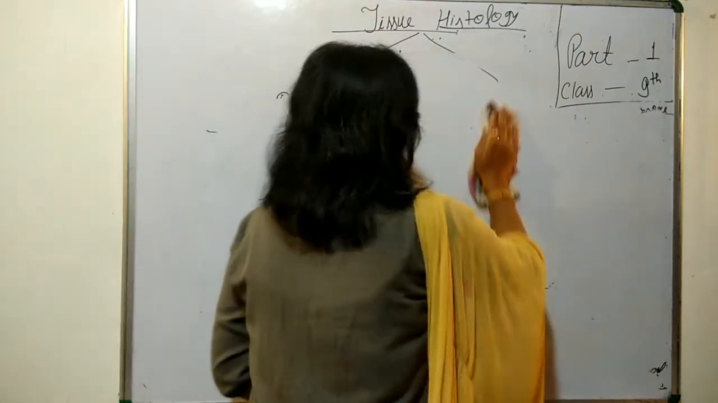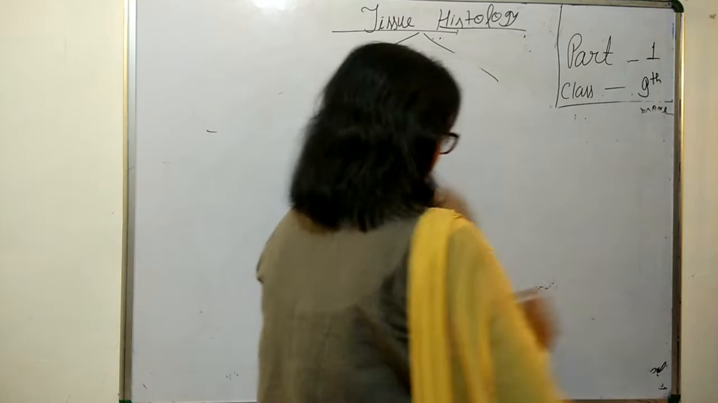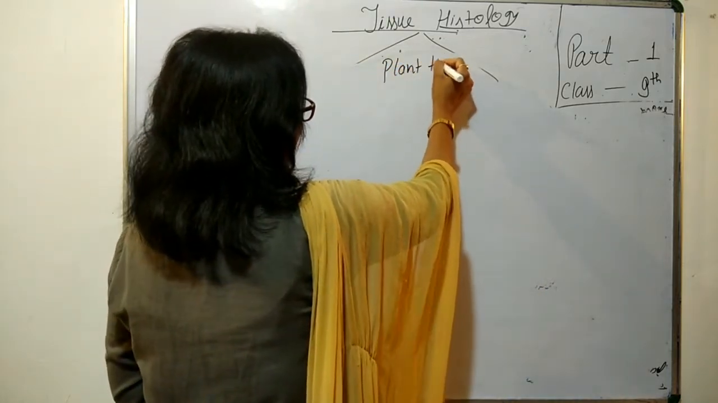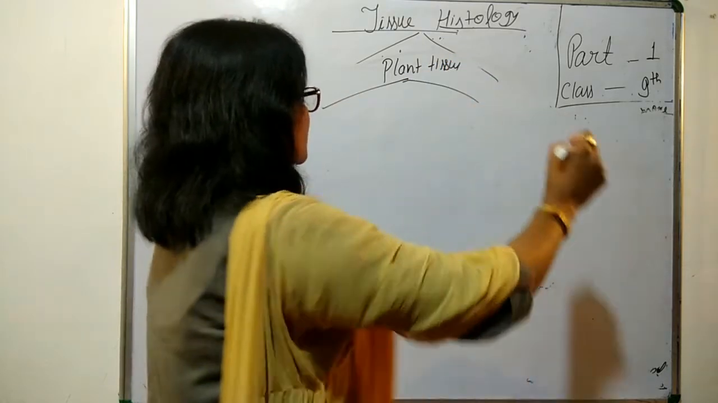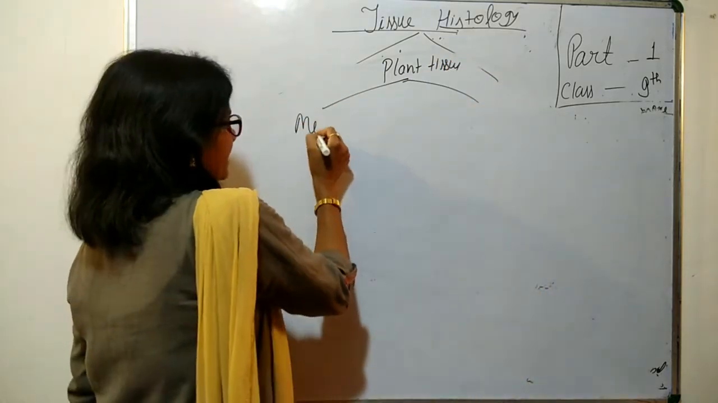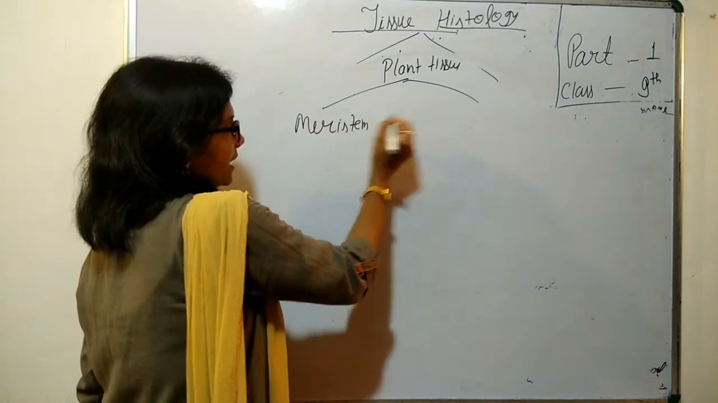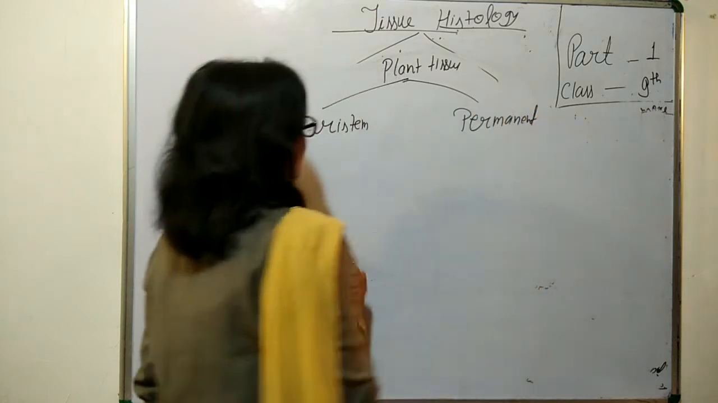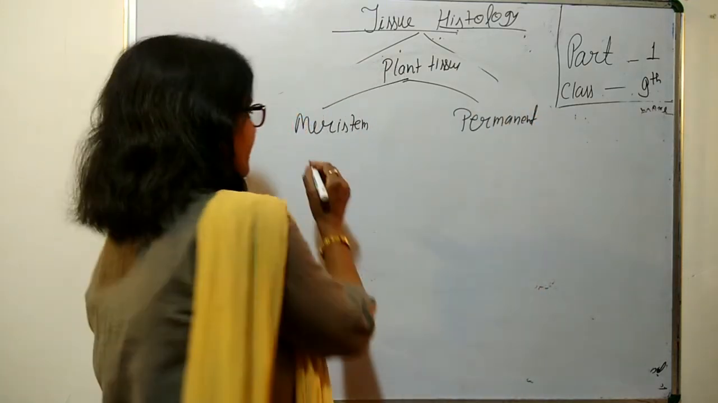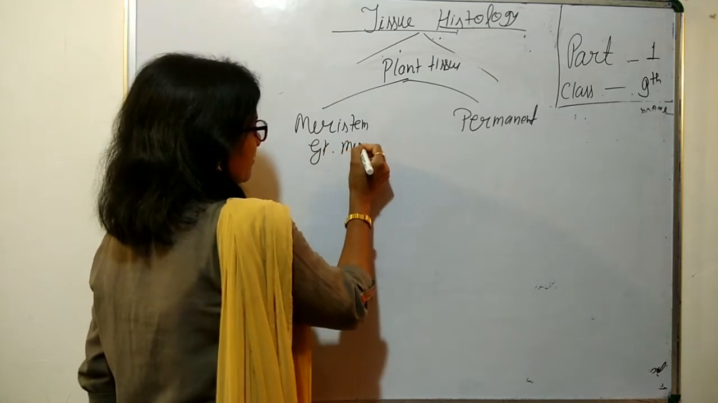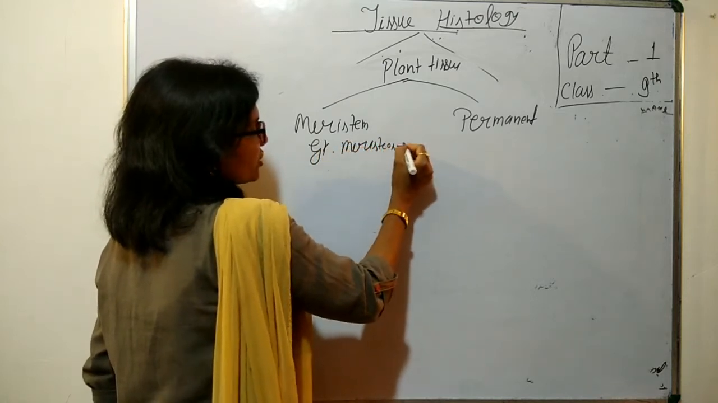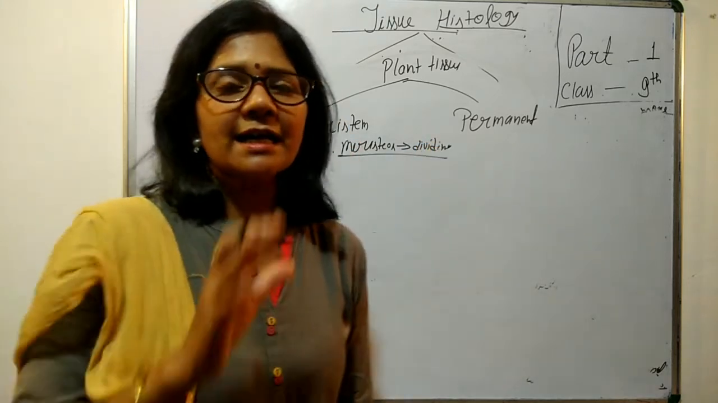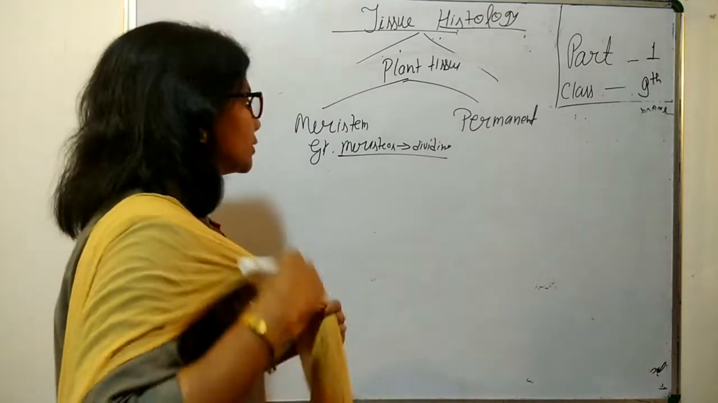The whole plant tissue, we have discussed it earlier, is divided into two types of tissues: the meristematic tissue and the permanent tissue. Meristematic, from the Greek word meristos, means dividing. So it itself says that these are the dividing tissue, or the group of cells which are continuously dividing.